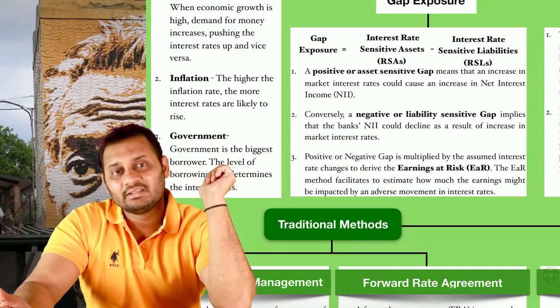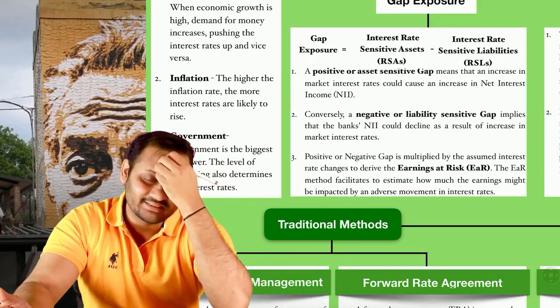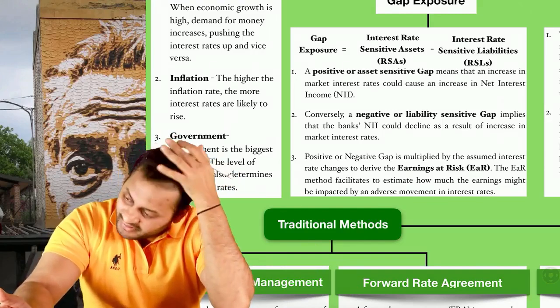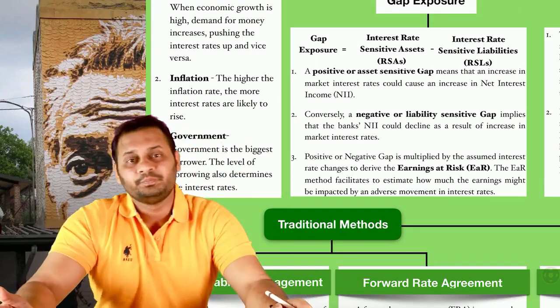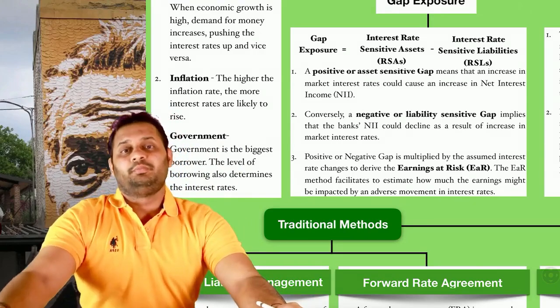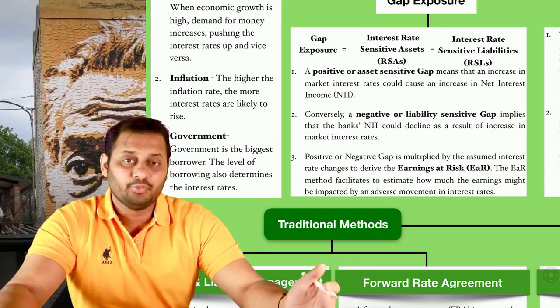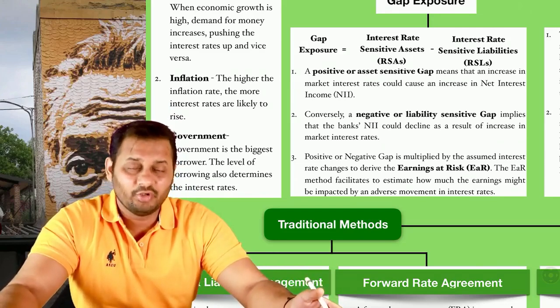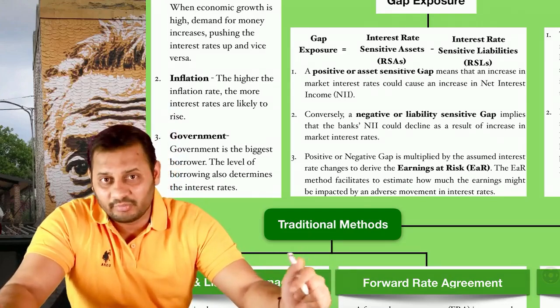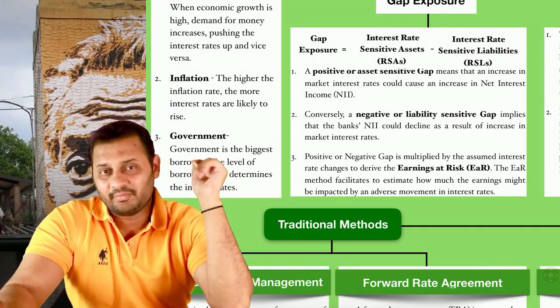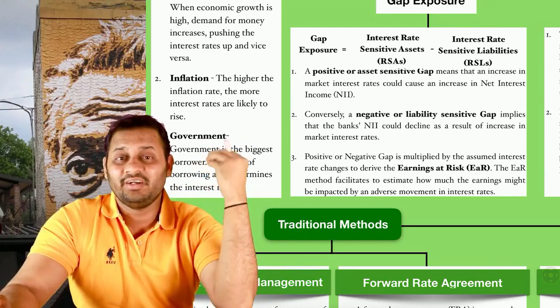And the third thing to determine the interest rate is government or RBI, you can say. These people, in order to maintain the economy, in order to push growth in the economy, can sometimes decide to push money into the economy, or they can pull money from the economy. For that, they increase or decrease the interest rate according to the requirement. These are the determinants of interest rate.